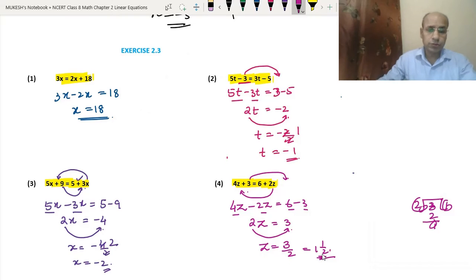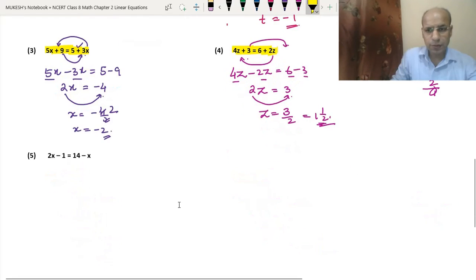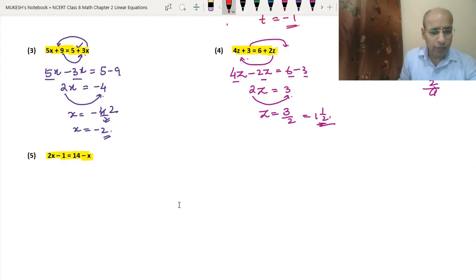Okay, so now let's do the fifth question. So in the fifth question we have 2x minus 1 equals 14 minus x. Okay, so again we will take x to the other side, so it will become plus x, and 1 to the right hand side, it will become also plus. Okay, so we will write 2x minus x. When this one is taken to the other side, then it will become plus x, then we will put an equal sign, then 14. Now we will take 1 to the other side, so it will become plus.